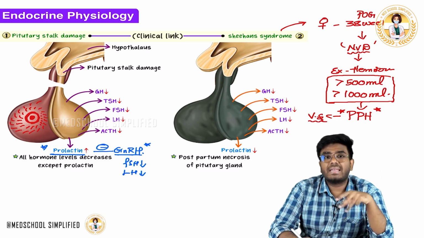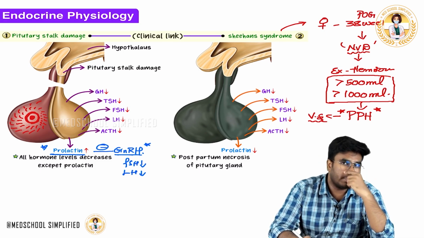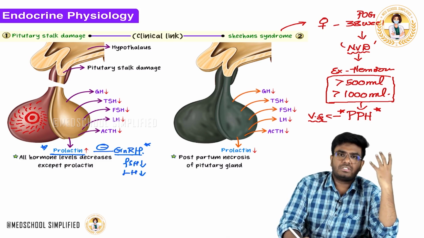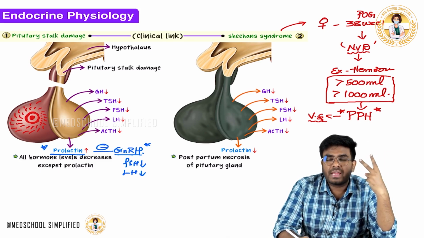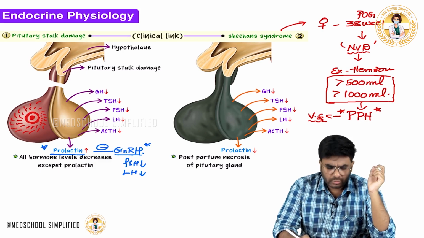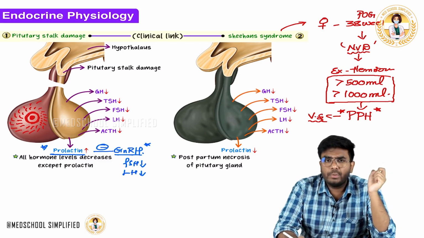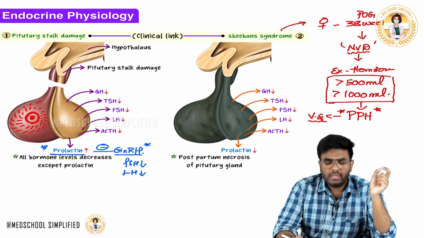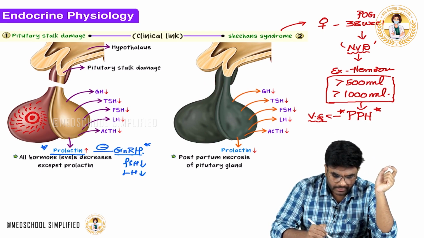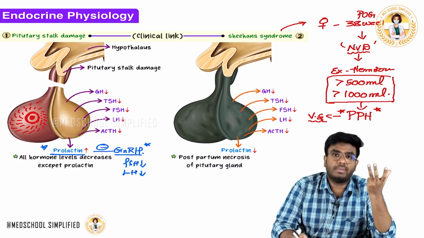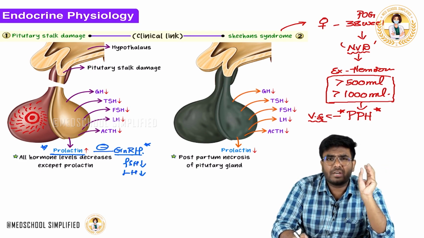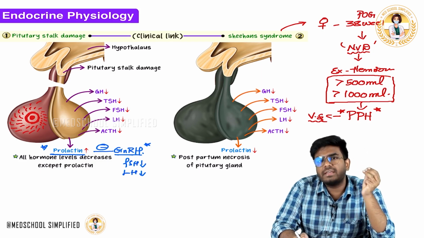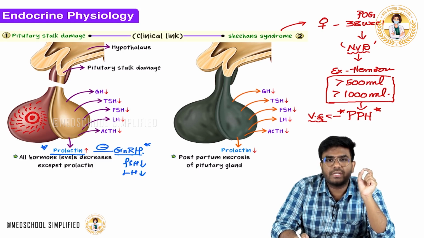Let me tell you what exactly happened during pregnancy. During pregnancy, in order to maintain the metabolic demands, she is not just one person, she is actually two persons. The baby is also there, right? So during pregnancy, something special happens to her pituitary gland. In order to maintain the demand, her pituitary gland will undergo hypertrophy, from a small size to bigger. Actually, there is a 136% increase in the size of the pituitary gland during pregnancy.